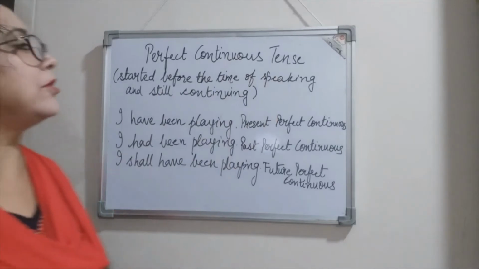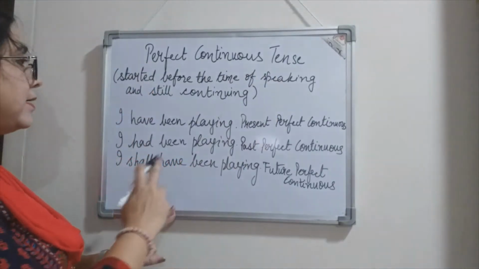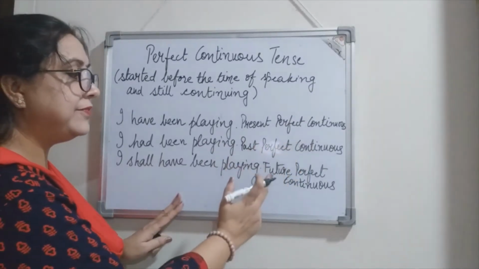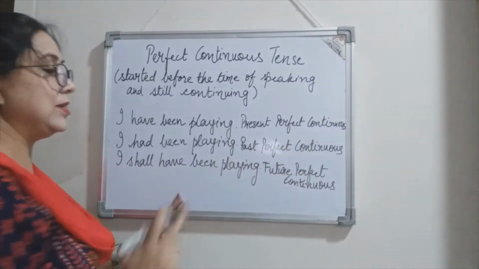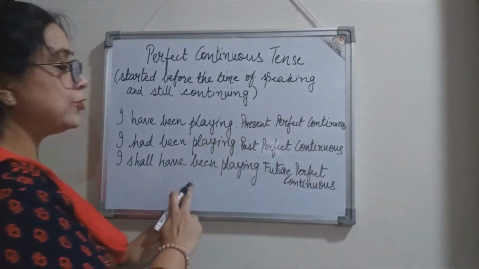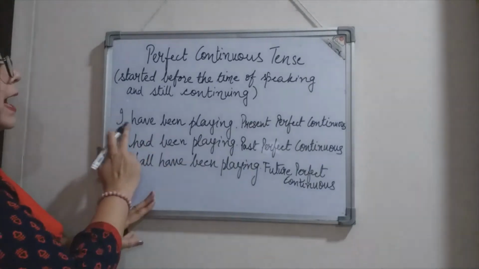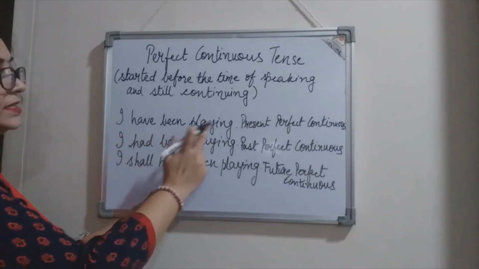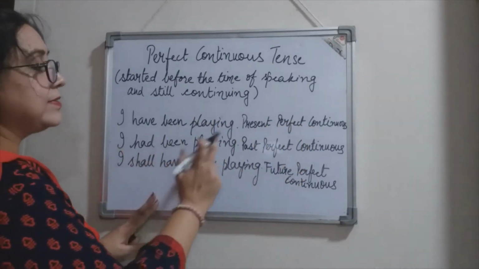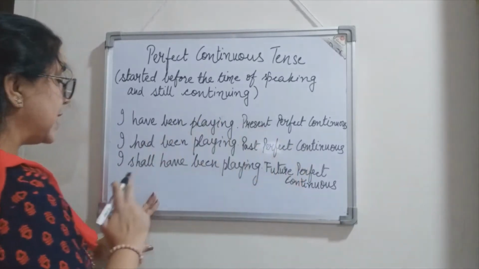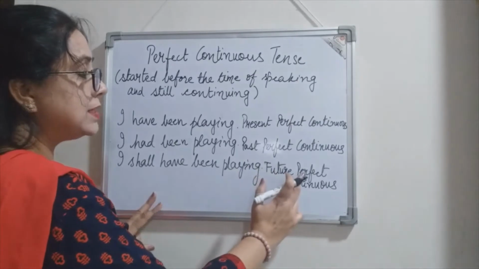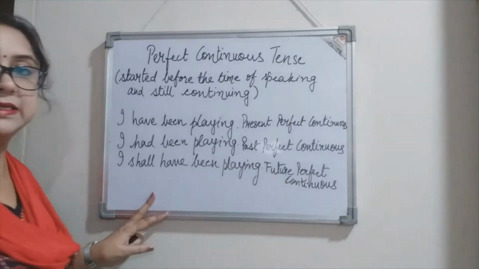Now the three forms of perfect continuous tense are present perfect continuous, past perfect continuous and future perfect continuous. Now let us study these three forms of perfect continuous tense through the examples. Okay, I have been playing. This is present perfect continuous tense. I had been playing. This is past perfect continuous tense. And I shall have been playing. So this is future perfect continuous tense, right?